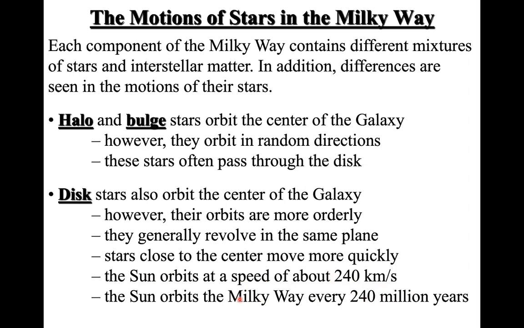Now remember that when we talk about our own solar system, we said that all the planets are moving around the sun. But what we are talking about here is the orbit of the sun around the center of the Milky Way. So every 240 million years, it completes an orbit. So that's the idea.